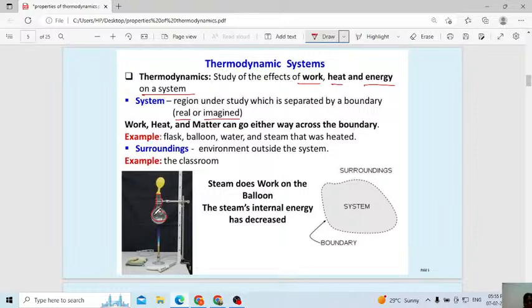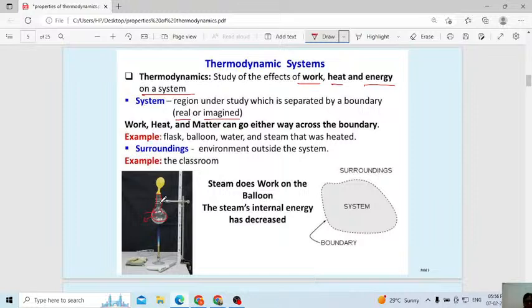Through this boundary the heat and also matter can either enter or leave. Inside this round bottom flask I am considering water, that is the system, and the surrounding is the environment outside the system. What are the examples of this system? Flask, balloon, water, steam that was heated.